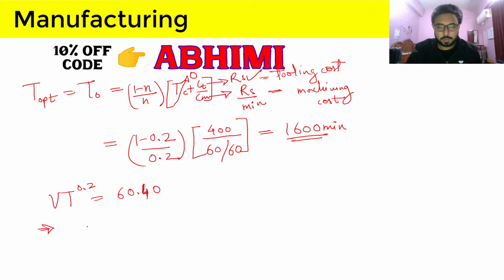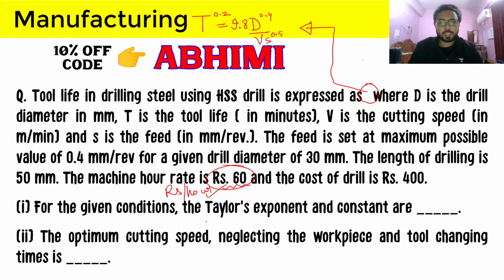So we can now see that our answer is coming out as the optimum velocity. For the optimum time that we calculated, 1600 minutes, it is 13.8 meters per minute, because that's what Taylor's tool life equation gives the answer in for velocity. So we did these two things that we were asked to do.